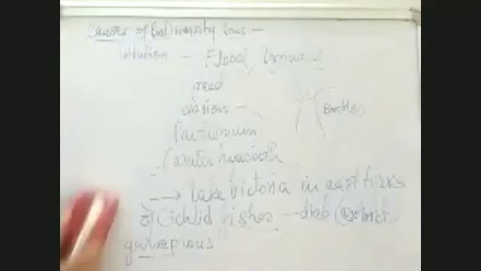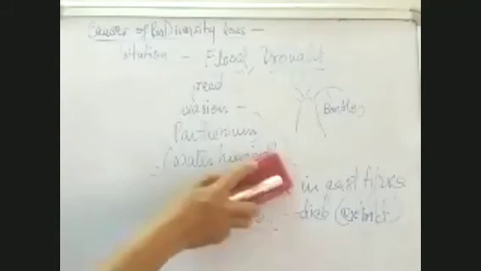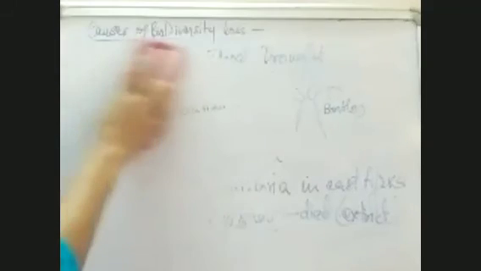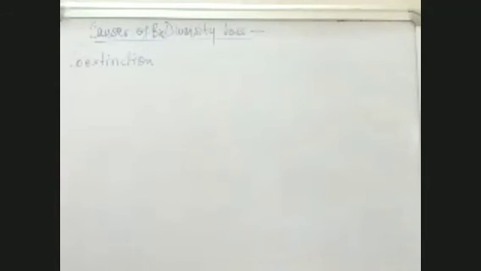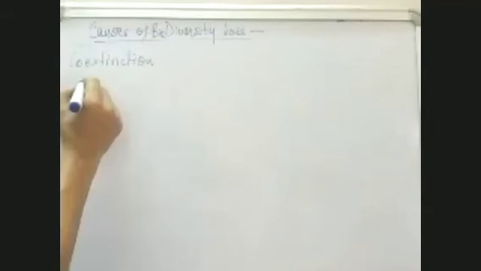The last point of the causes of biodiversity loss is co-extinction. Now here, suppose in a particular area, say in a water body, a fish dies.